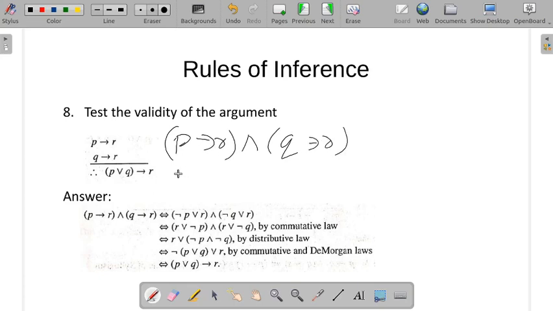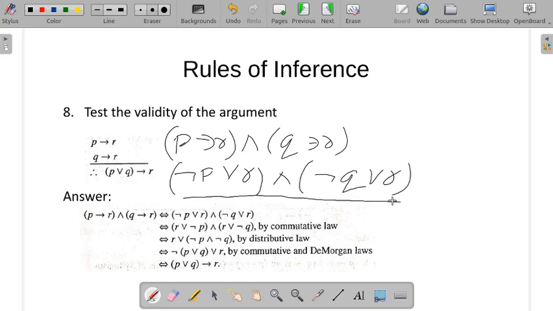P conditional R you can write as negation P or R. We have known this result: Q conditional R is negation Q or R. So P conditional R is logically equivalent to negation P or R, and Q conditional R is logically equivalent to negation Q or R. So with this, what can we do? Just like in arithmetic we can use the distributive law, in a similar way we can use the distributive law. To make it more clear, we'll first apply the commutative law. So how will we apply it?